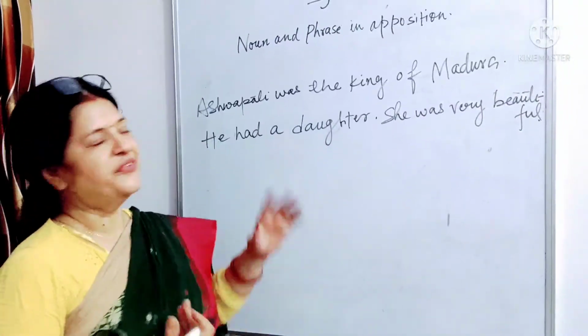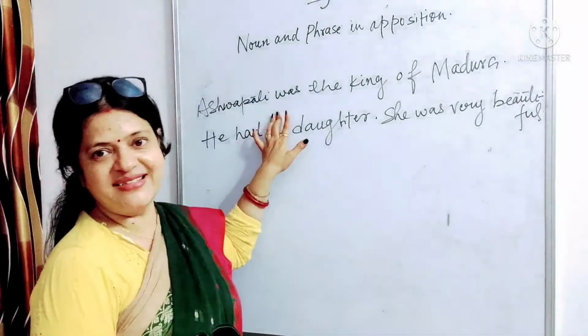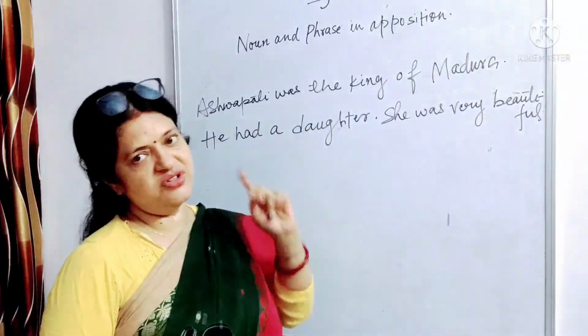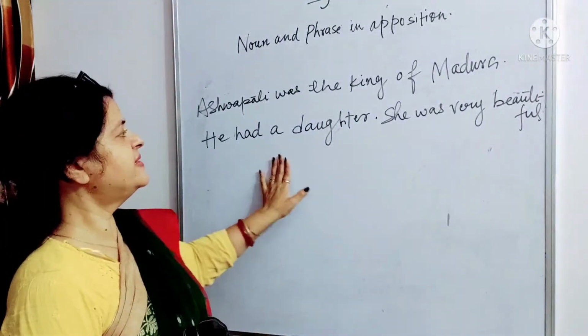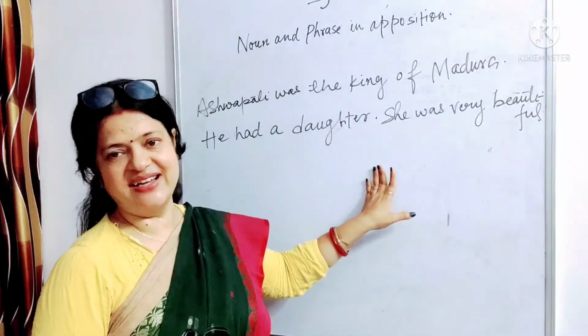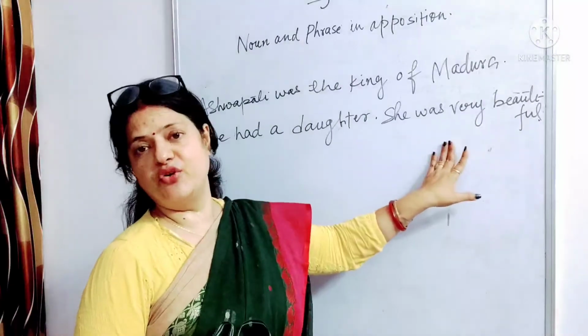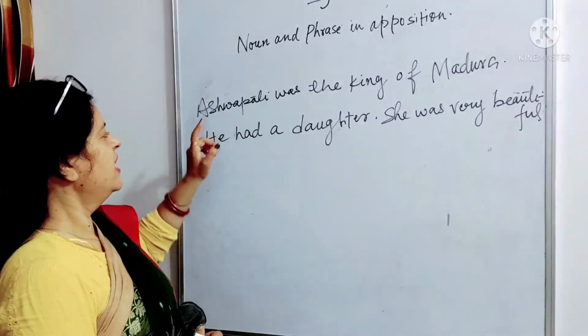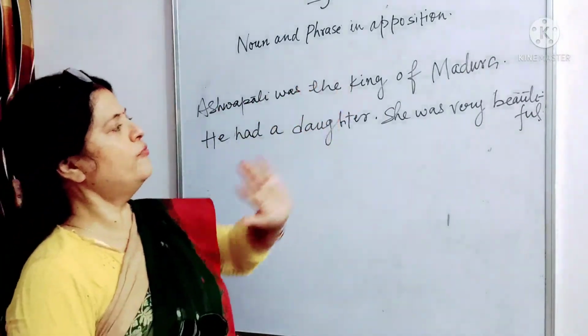So we have taken three sentences together. Ashwapati was the king of Madura. This is one sentence. He had a daughter. This is the second sentence. She was very beautiful. This is the third sentence. So first, Ashwapati was the king of Madura.